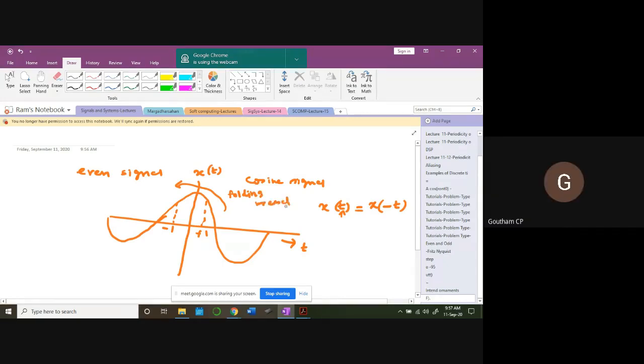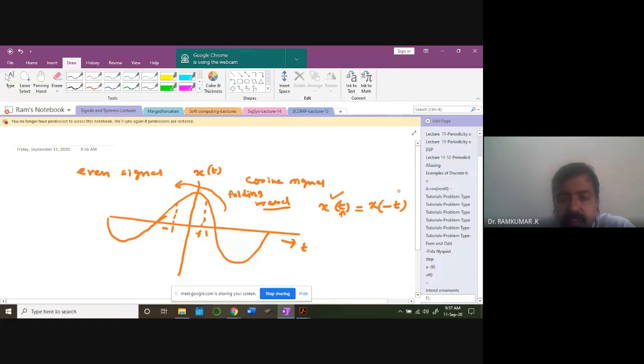For the time reversal, I'm getting x of t is equal to x of minus t. Somebody, please, all of you please mute at your end, I'm getting some noise. So x of t is equal to x of minus t. This kind of signal you call the even signal. The classic case is the cosine waveform.